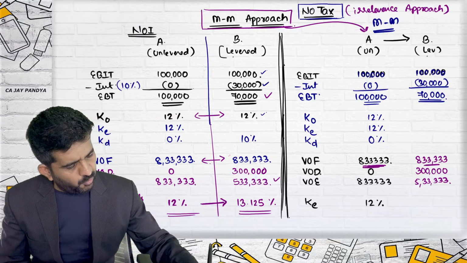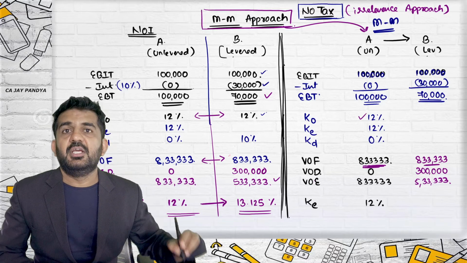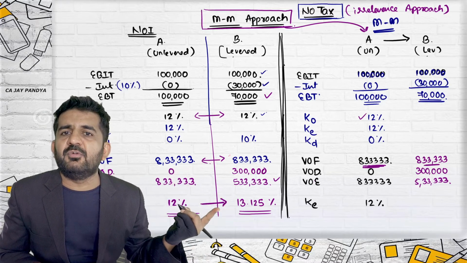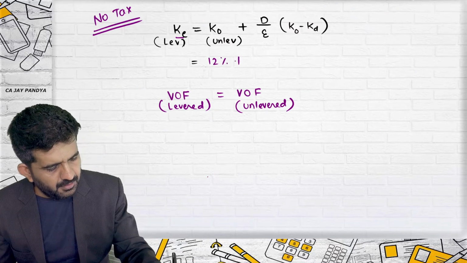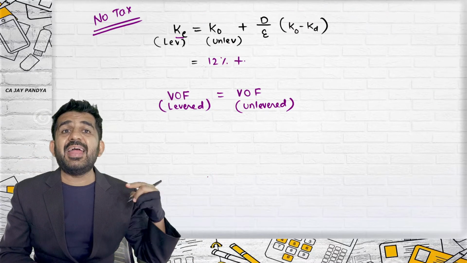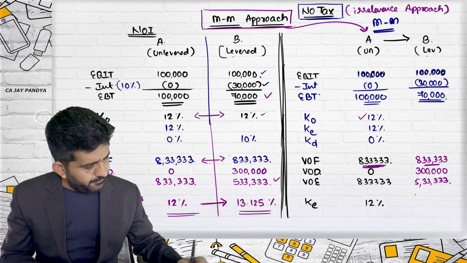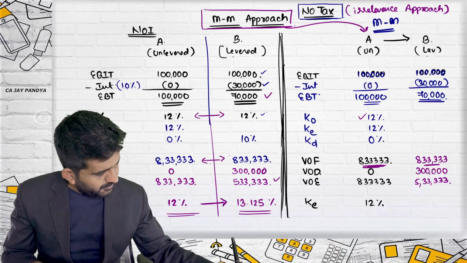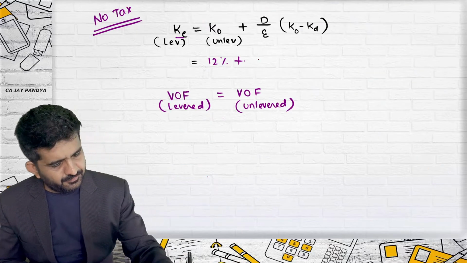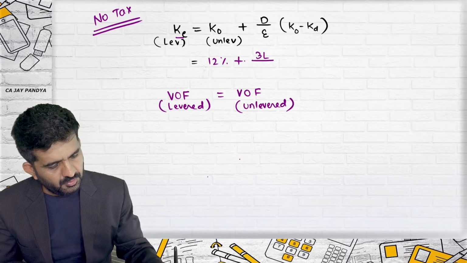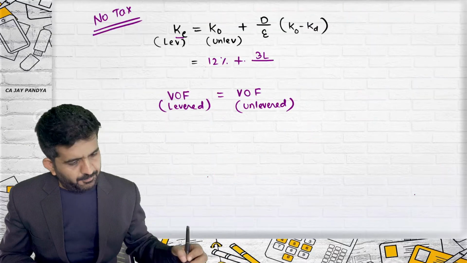What was KO of unlevered firm? 12%. KO or KE of unlevered firm is always same, so it will be 12%, plus debt upon equity. In levered case, debt is 3 lakhs upon 5.33 lakhs.